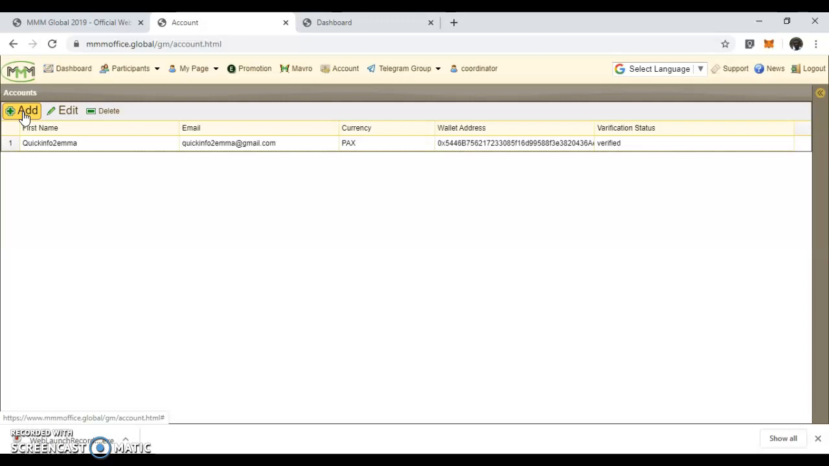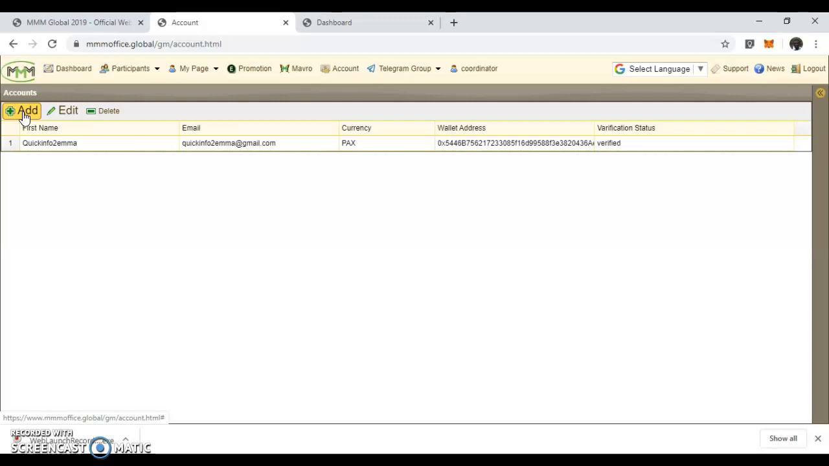And PAX is a stable coin. It is not subject to the volatility of other coins like Bitcoin and so on, which is the reason why we are not using Bitcoin. We want our participants to have peace of mind so that they will not be disturbed because of the volatility of Bitcoin and other cryptocurrencies. So we use PAX in the system.